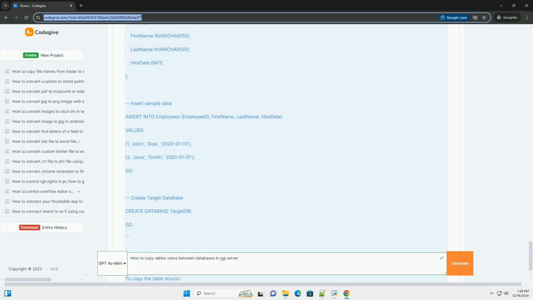Conclusion: copying tables and views between databases in SQL Server can be efficiently performed using T-SQL scripts. This method allows for flexibility and can be automated for regular tasks. Make sure to always verify data integrity and maintain compatibility between the source and destination structures.